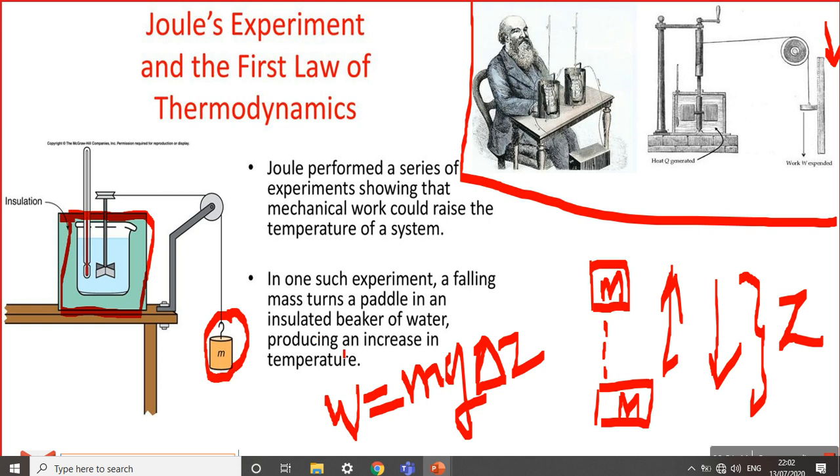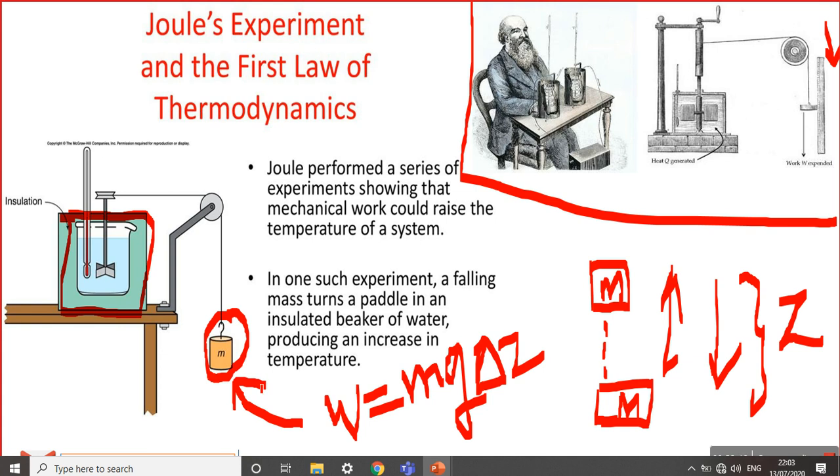Okay, the initial height may be 0, from where we raise the mass, so Z1 is 0 and Z2 is a certain height, suppose it is 10 centimeter. So the 10 centimeter is the change in height. Then g is the acceleration due to gravity, the standard 9.81, and mass we know that. So here we can calculate the work done on the system.